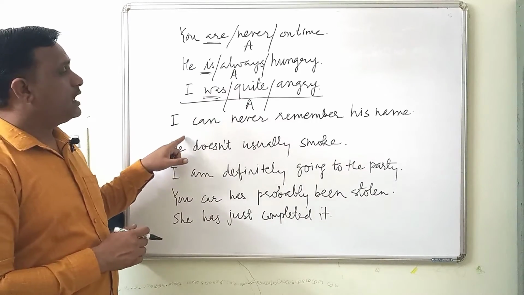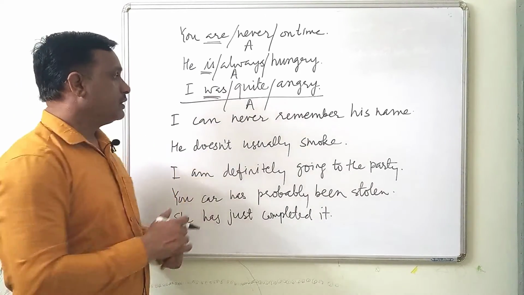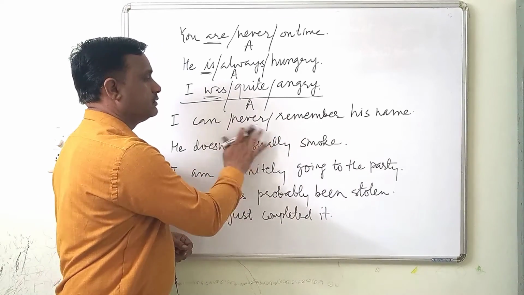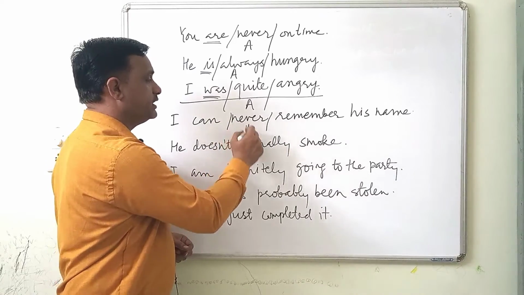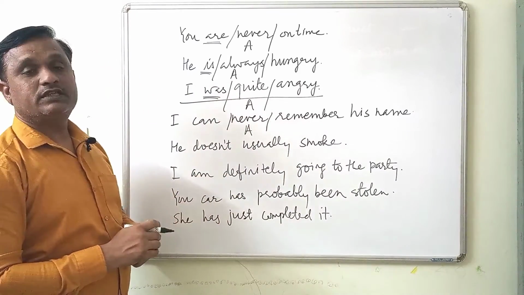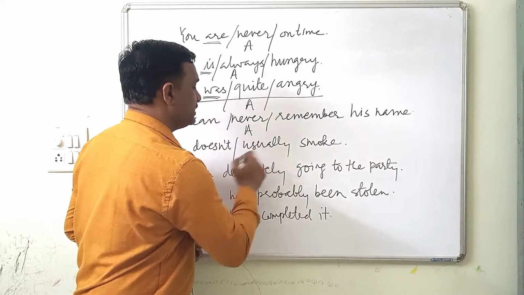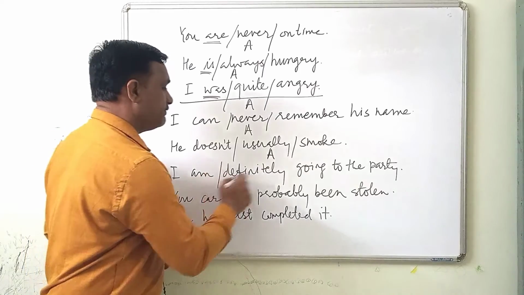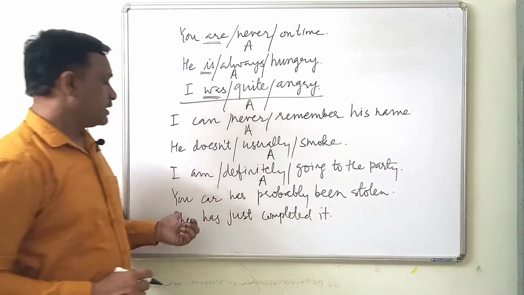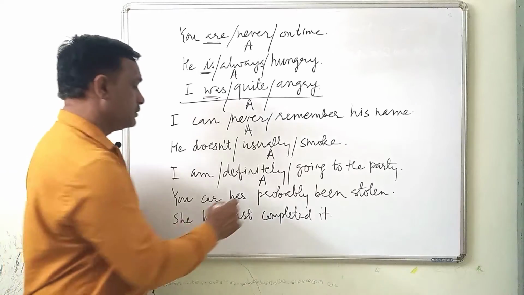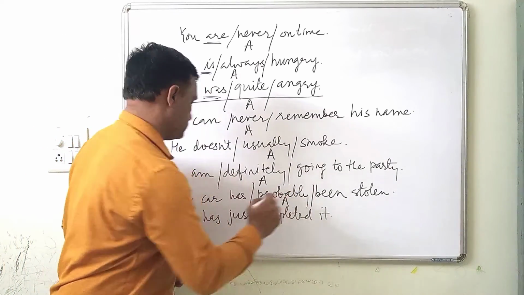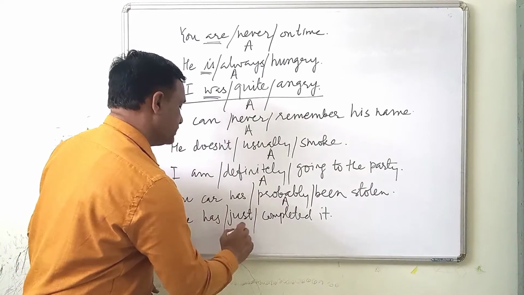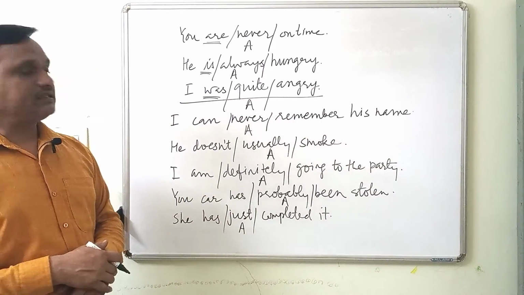Next example, I can never remember his name. Never is an adverbial. He doesn't usually smoke. Usually is an adverbial. I am definitely going to the party. Definitely is an adverbial. Your car has probably been stolen. Probably is an adverbial. She has just completed it. Just is an adverbial.